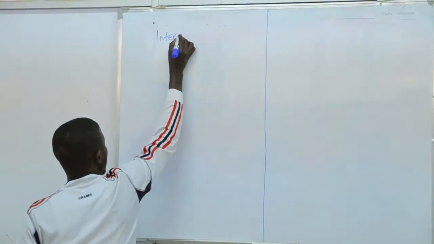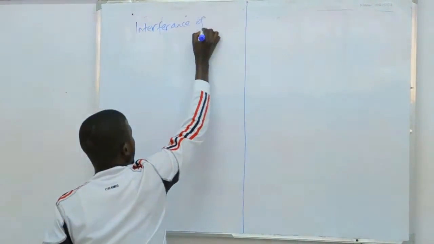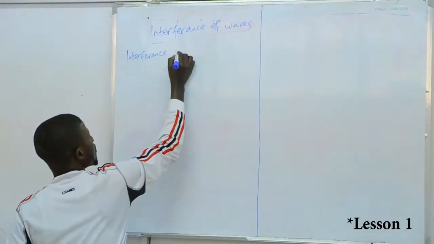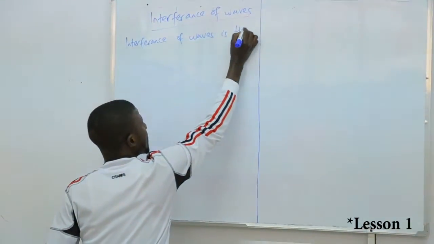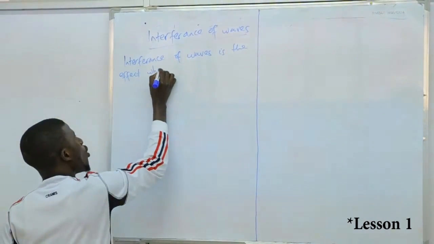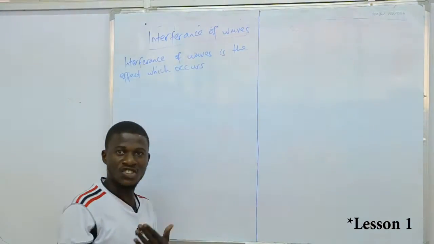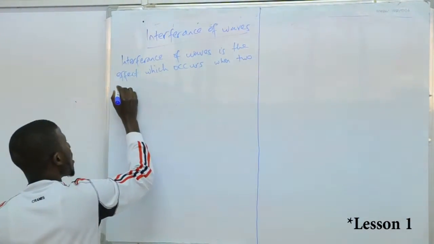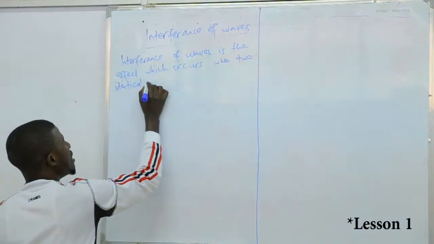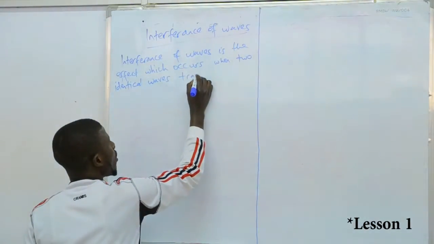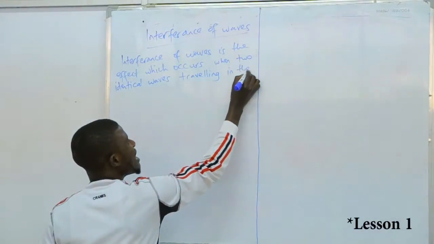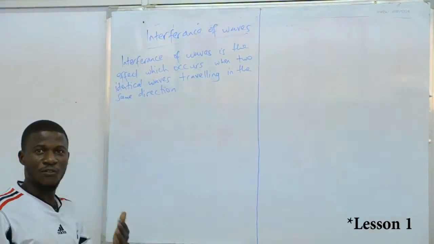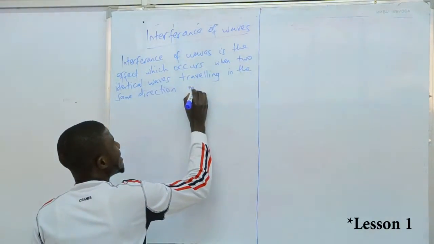Interference of waves is the effect which occurs when two identical waves traveling in the same direction meet.